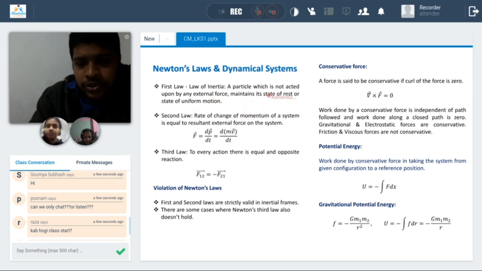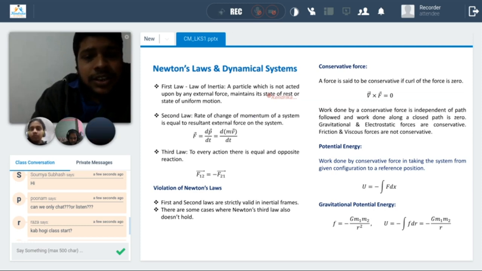Okay. So in this slide, it is just very basics, but I want to put some basic formulas and basic definitions. There are 3 laws of Newton. The first law is the law of inertia. The law of inertia basically says a particle which is not acted upon by an external force maintains a state of rest or a state of uniform motion.